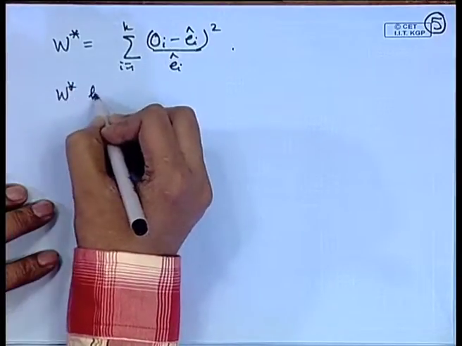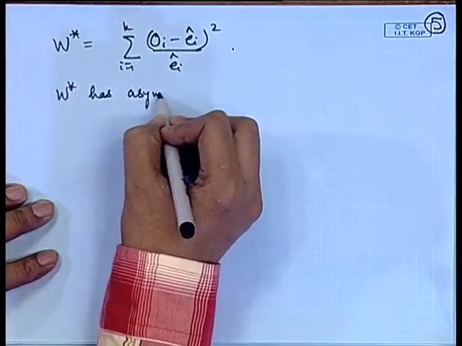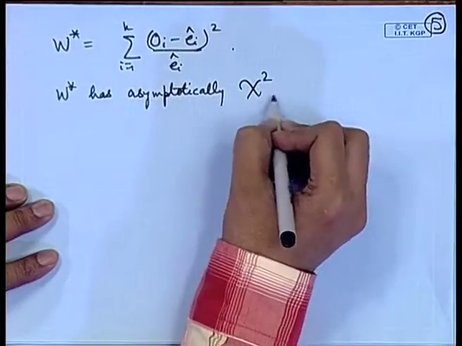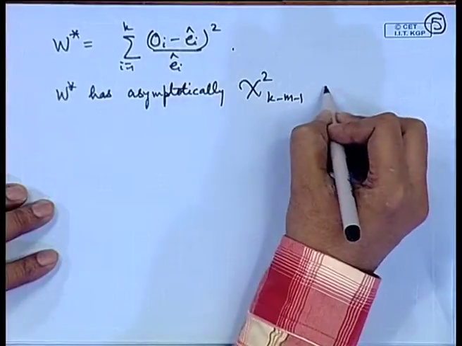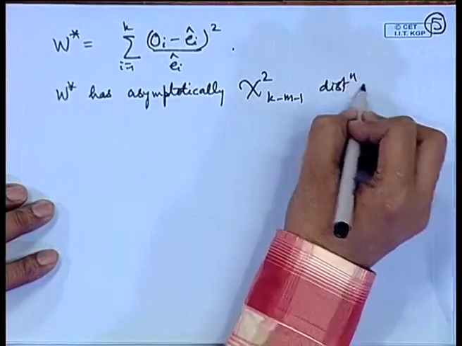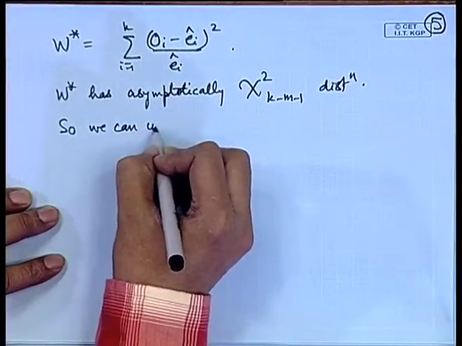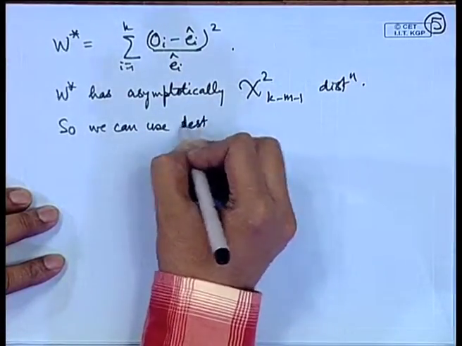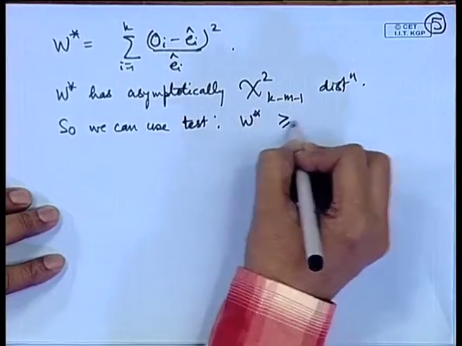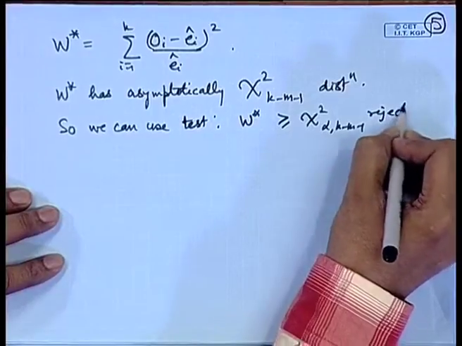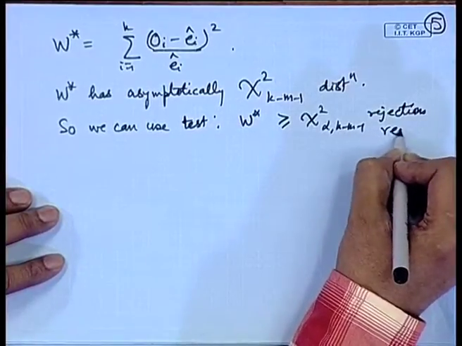W star has asymptotic chi square k minus m minus 1 distribution. So, once again we can use the test: W star greater than or equal to chi square alpha k minus m minus 1. This is the rejection region.